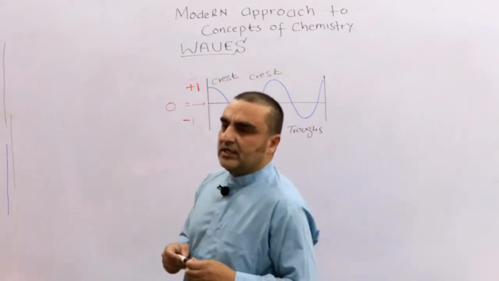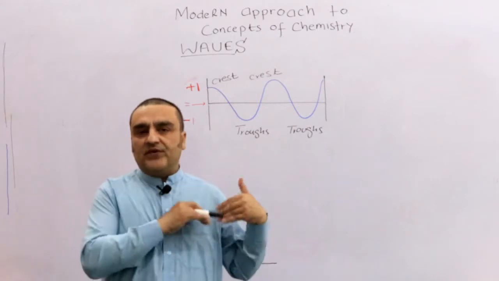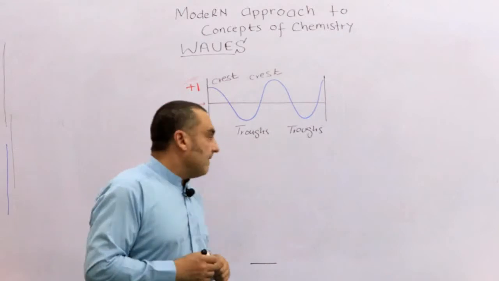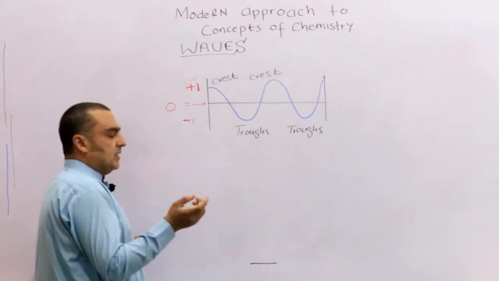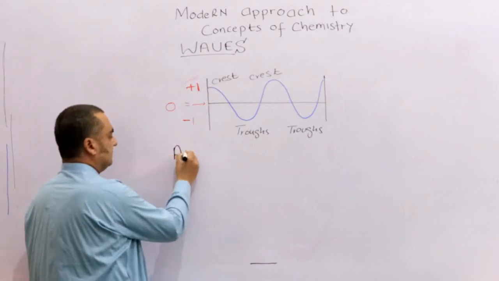There are other parameters which are necessary to understand in order to understand waves. The simple waves we need to understand. One of them is called amplitude.